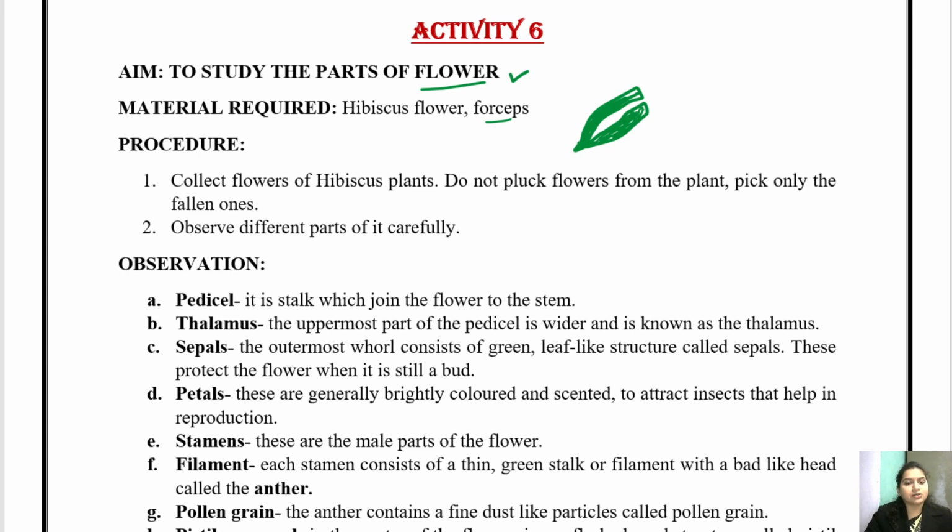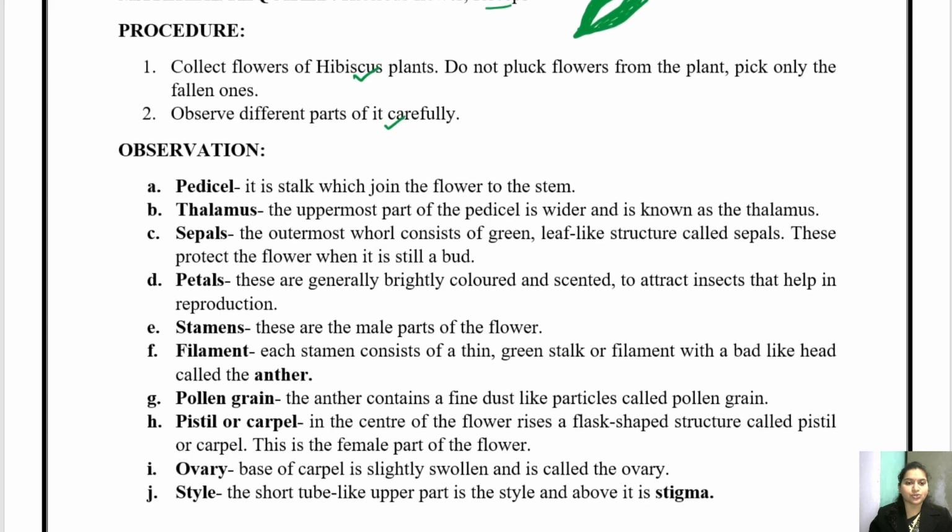So for this, we need to collect flowers of the hibiscus plant. Children, do not pluck the flower. अगर वो नीचे गिरा हुआ है तो आप वहां से उठा सकते हो. And we have to observe it very carefully. If we look carefully into this hibiscus flower, we will find that there are several different parts present in the flower. First, we have pedicel.